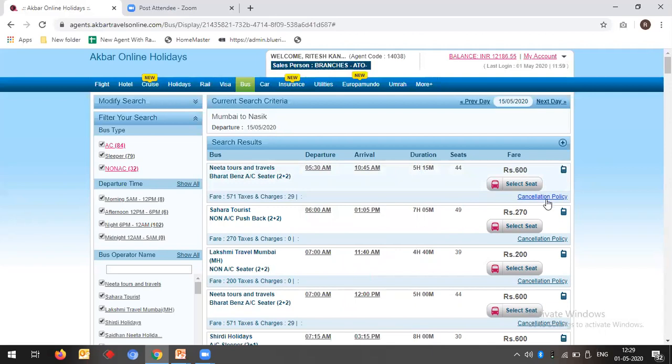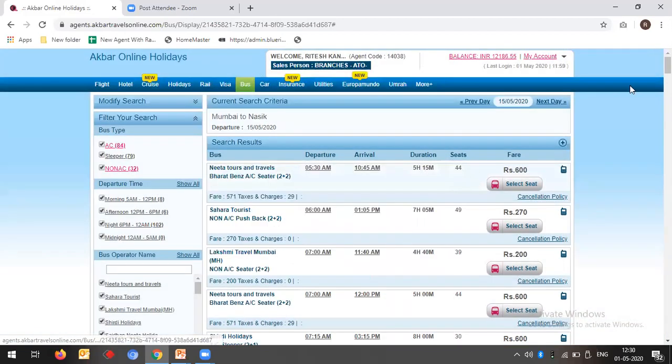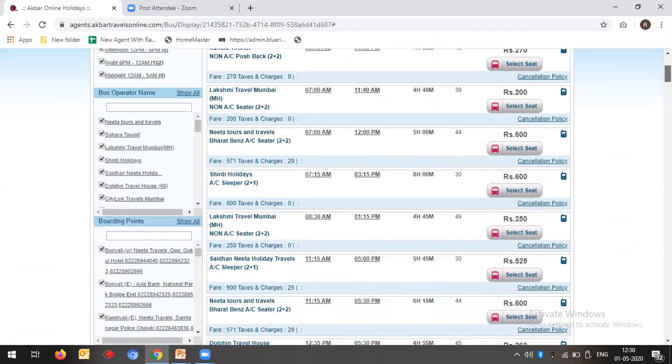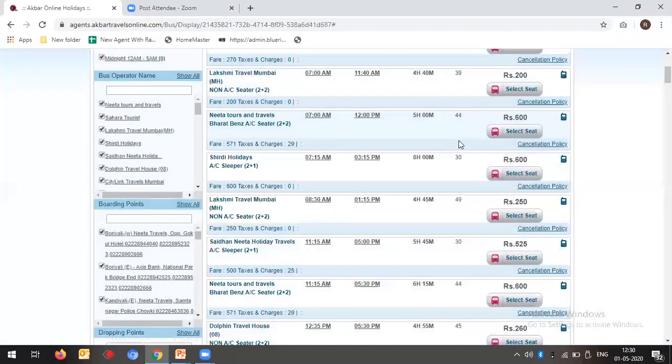So I will go with the cancellation policy. If you click on cancellation policy, our cancellation terms are clearly given with the time, with the dates and with the amount. So there is no kind of confusion for the passengers and for the agents. Many people ask about partial cancellation. So this information is clearly mentioned in the portal while doing a booking. Going down to check a few more operators, the same thing goes here also. If you check, all are mentioned here.